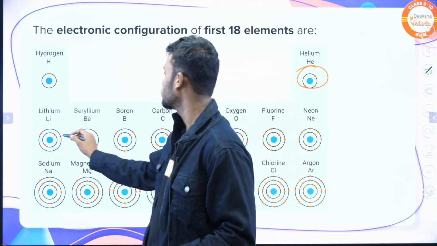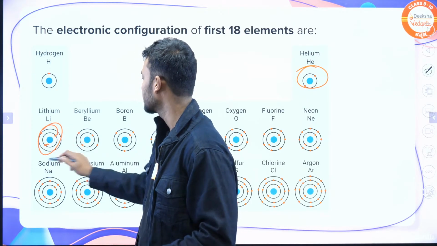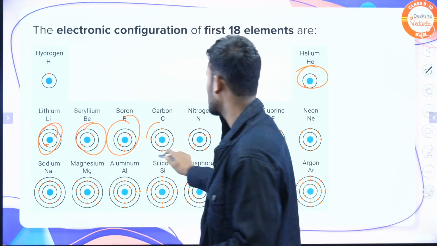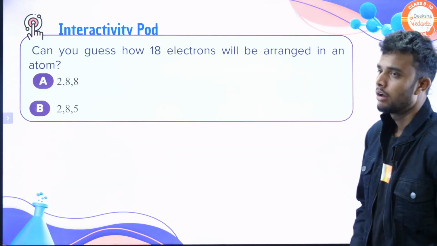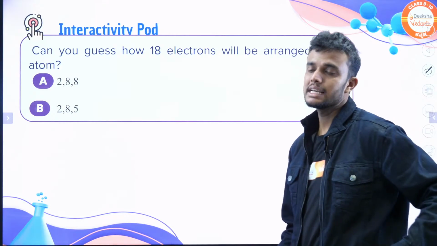Here lithium is there. That's why the K shell is filled. And next one, the L shell: beryllium, boron, carbon. Many electrons are there. This is one. Next one, the interactivity part. One single question is there.